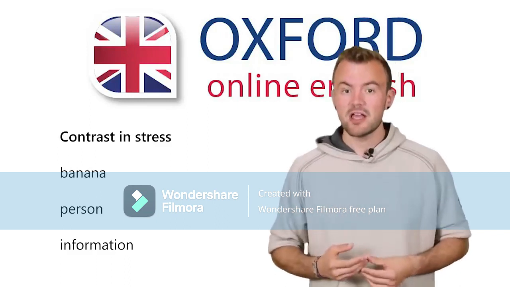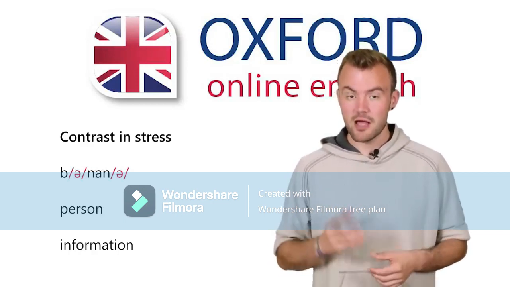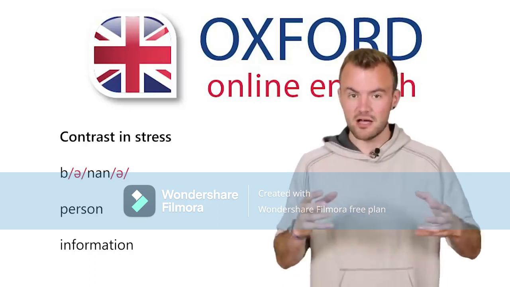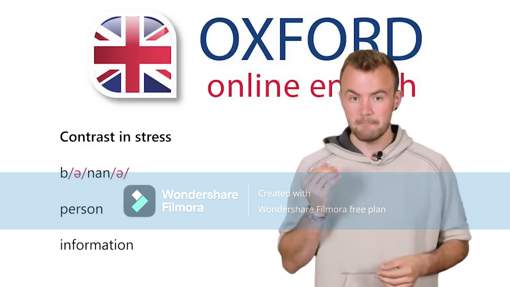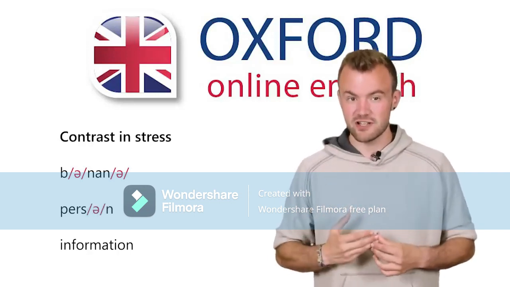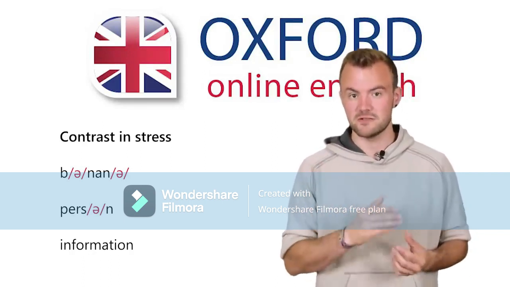For example, in the word banana, the stress is on the second syllable. Banana. The stressed A has an R sound, but the other 2 A's have schwa sounds. Banana. In the word person, the first syllable is stressed, and the second syllable has a schwa sound. Person.